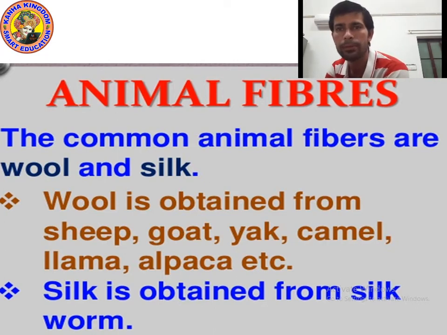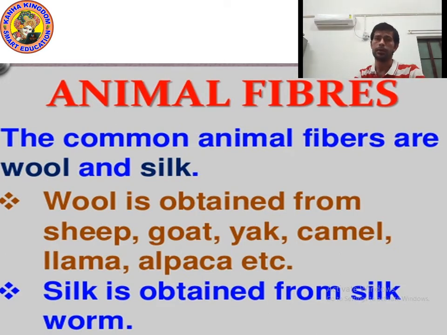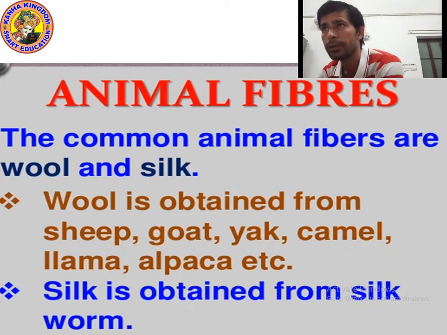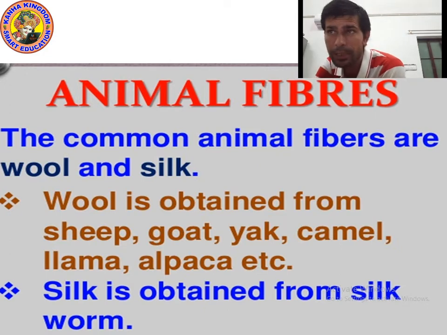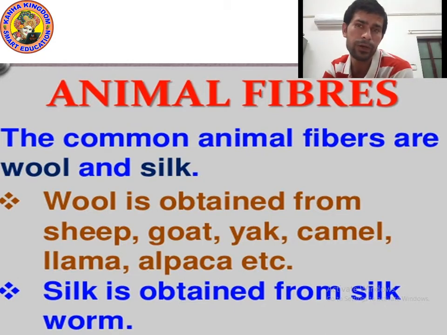Yes, the fibers that we get from animals are known as animal fiber. And the common animal fibers, as you know, are wool and silk. Last time I showed you the picture of different animals. We get wool from different animals.